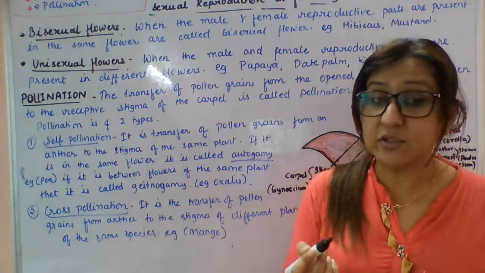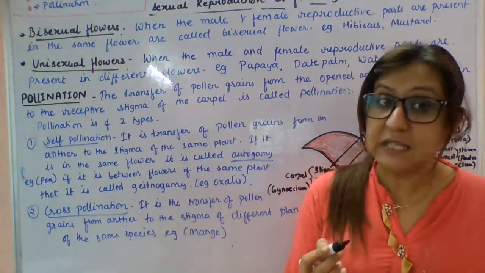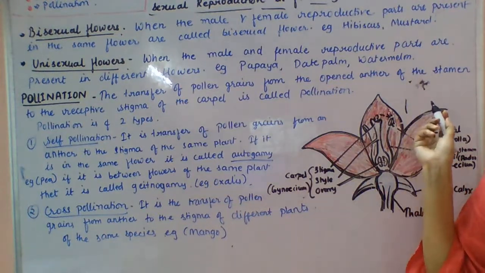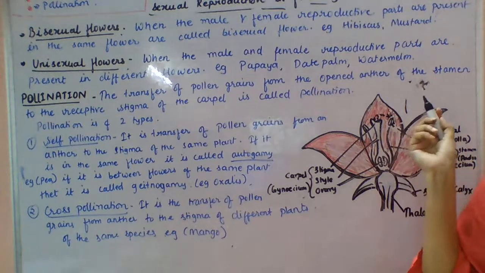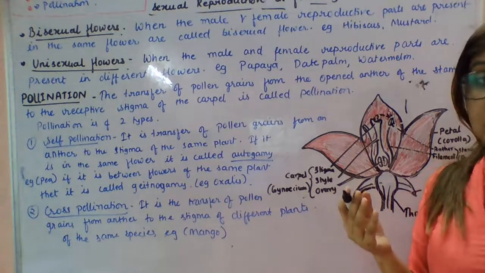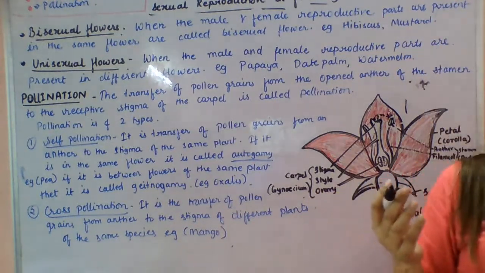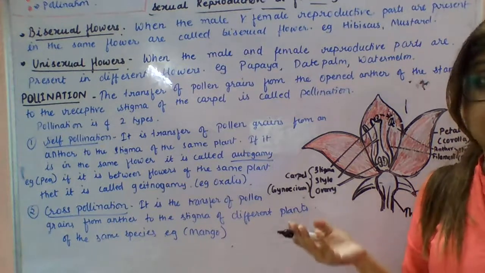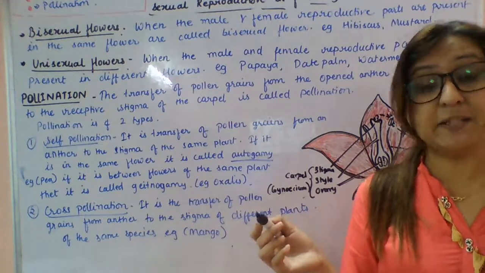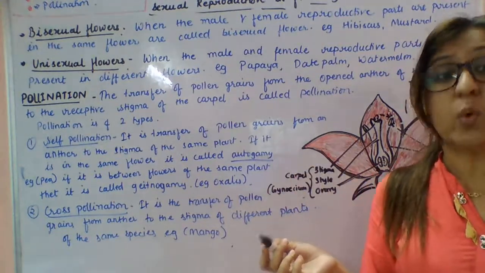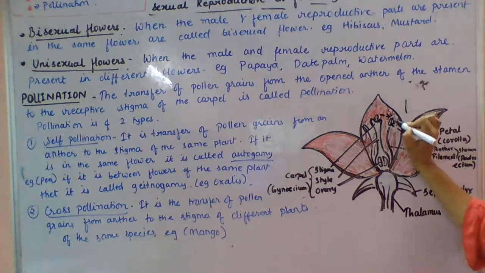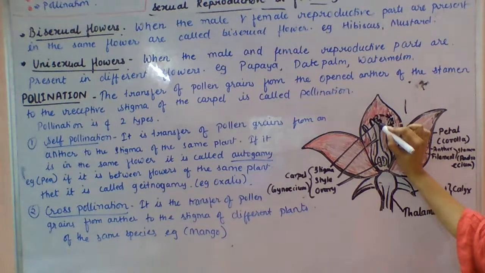agents such as biotic agents or abiotic agents. Biotic means living, so birds are responsible for this transfer of pollen grains, bats are responsible, and you can say the insects are responsible. So the transfer of pollen grains can take place through biotic agents such as bats, insects, birds, or through abiotic agents such as water and wind. These are also responsible for the transfer of pollen grains from this anther to this stigma.